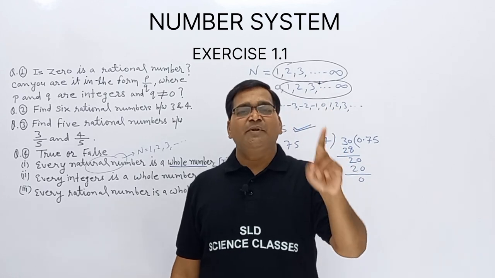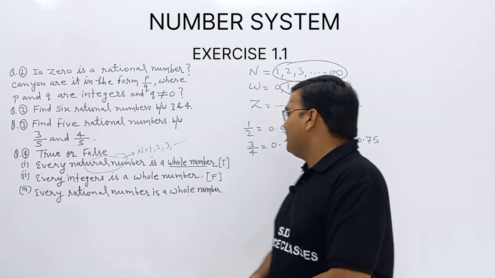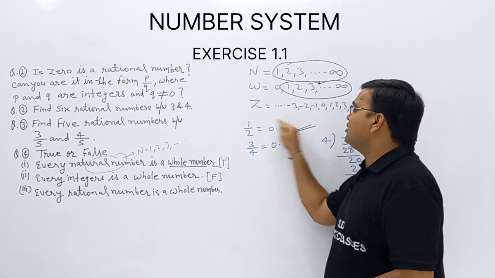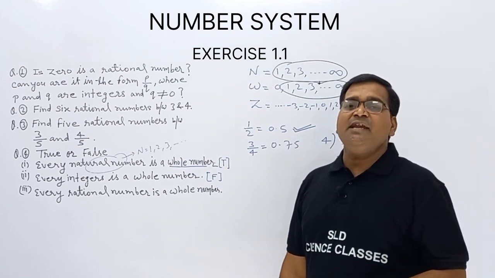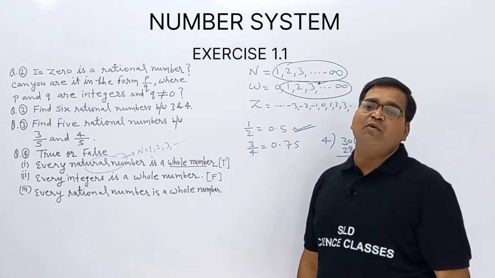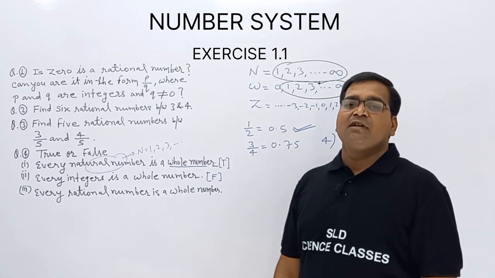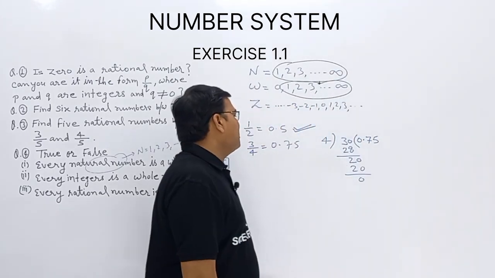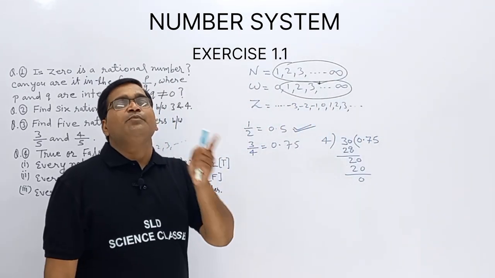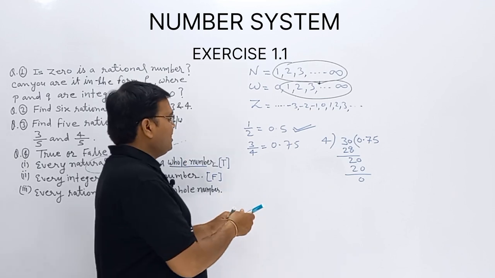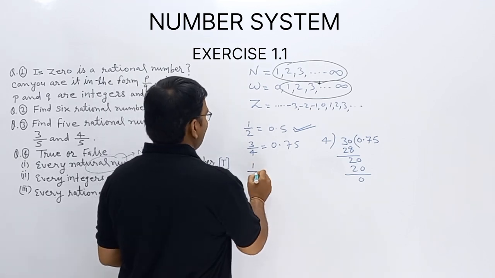So all integers are rational numbers. Rational numbers are expressed in the form of p upon q. And next, terminating decimal expansion. Terminating decimal numbers are rational numbers. Now one more condition is there: non-terminating repeating. I am taking 1 upon 3.